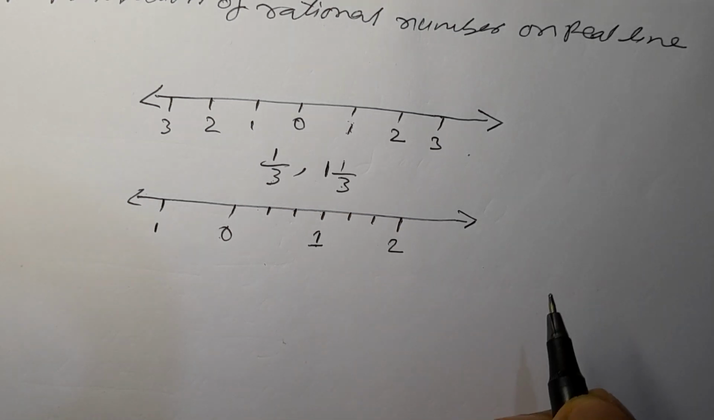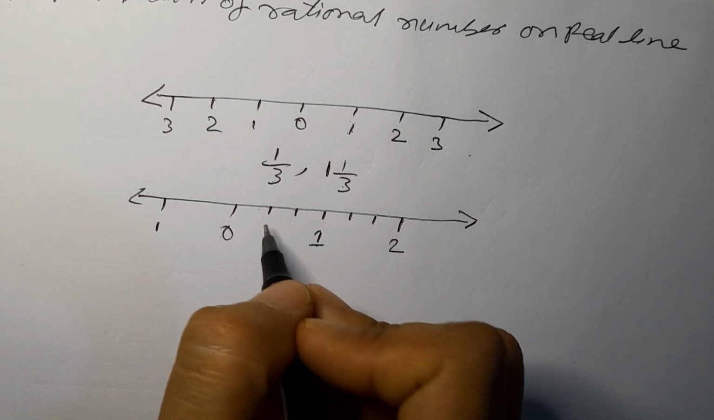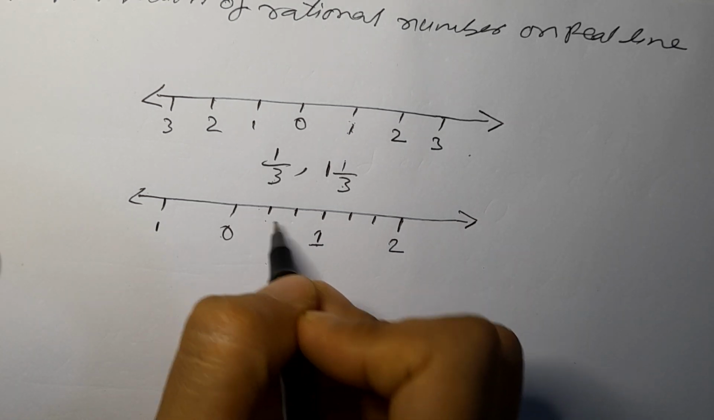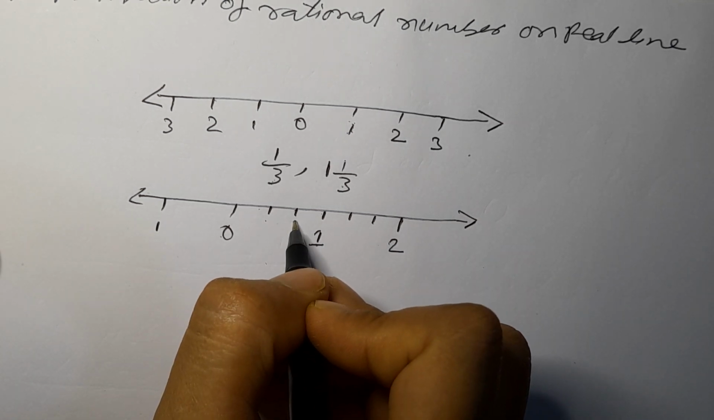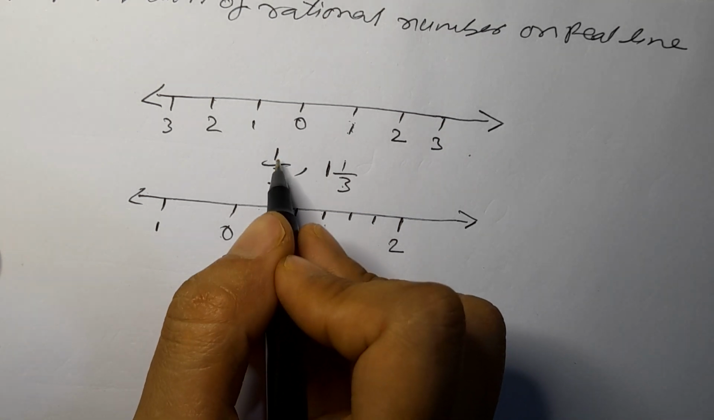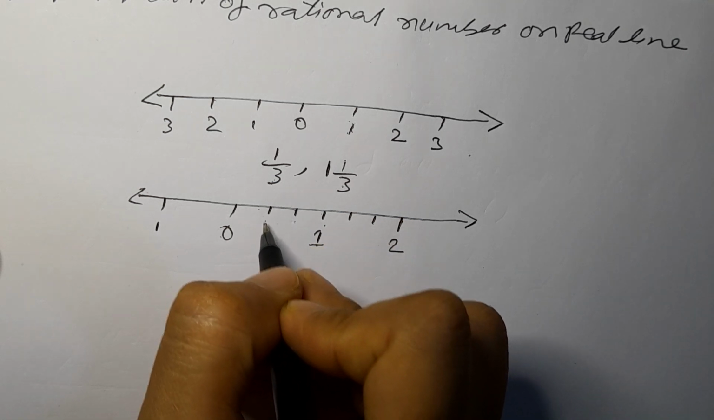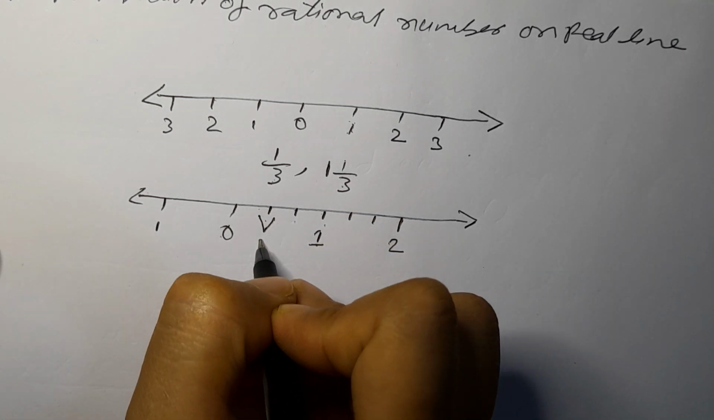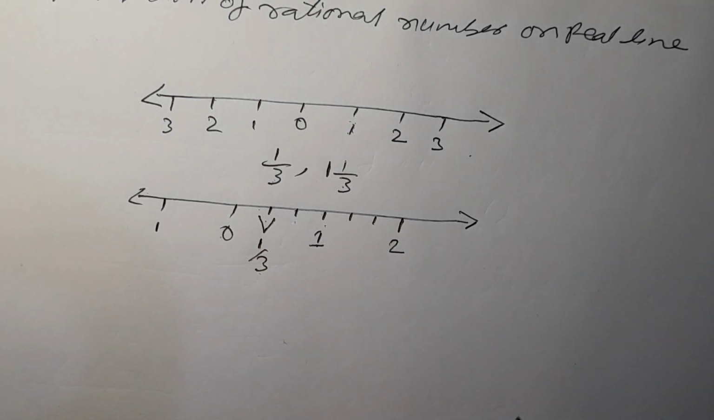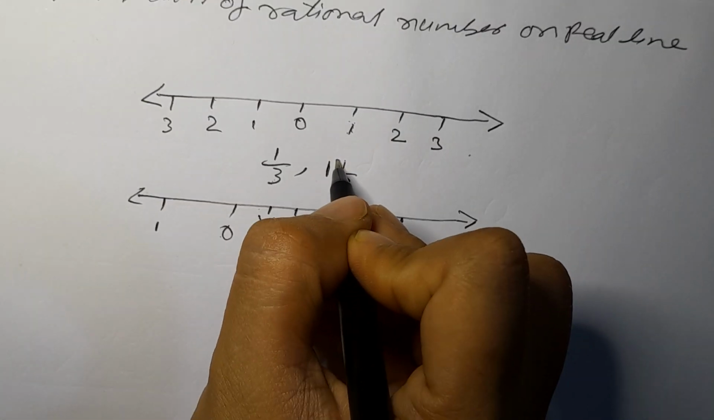So this is the 2, and it goes on in this way. So I need 1 by 3. Now where is 1 by 3? Here 1, 2, 3. So this will be 1, here 1. Now the numerator is 1, so it will be 1 by 3. Here this will be 1 by 3. This is our 1 by 3. Now come to this 1. After 1, let's take this as the 2.